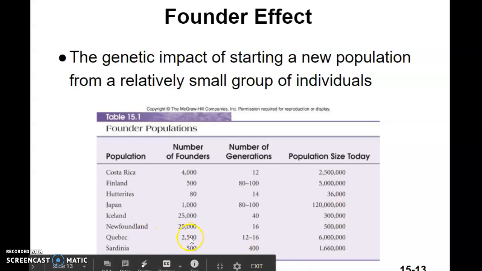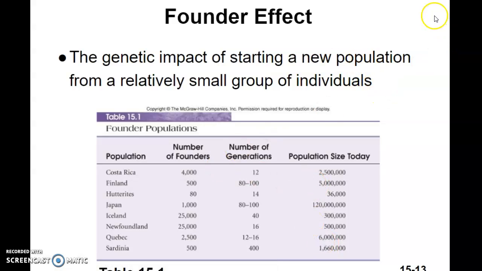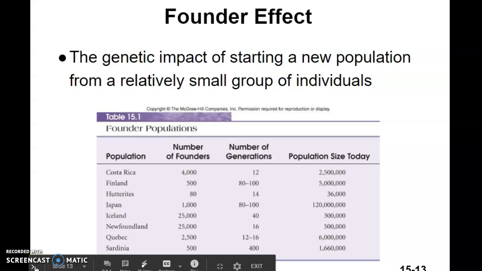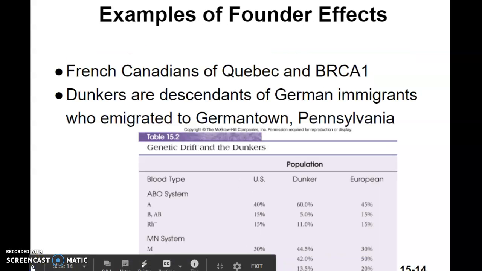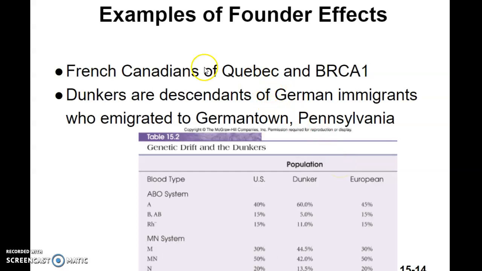Quebec started with 2,500. There are now 6 million today. Often they're the French group there, where the rest of Canada is from a different ethnic group for the most part. Sardinia, 500 people are now 1.6 million. So you can see how a small population moving in can create a new population today, and whatever genes they brought in will then be there. Among the French Canadians in Quebec, we see an increase in the breast cancer gene. So that's one of the things we see there.